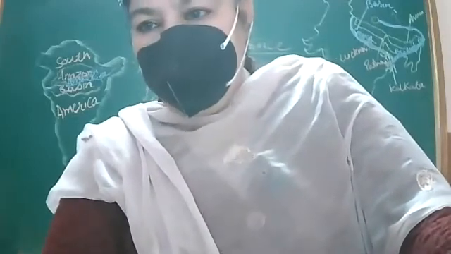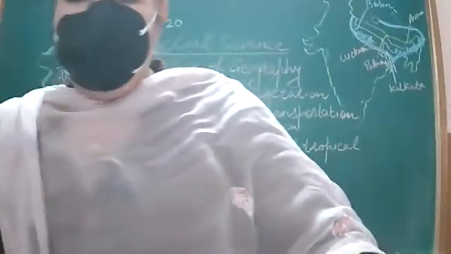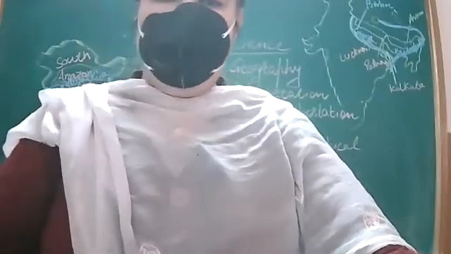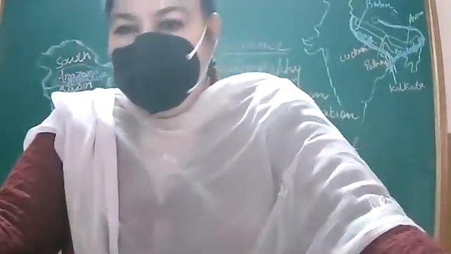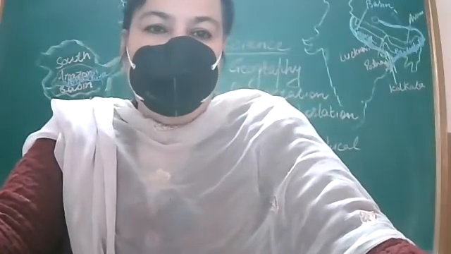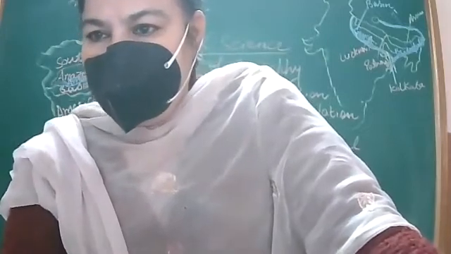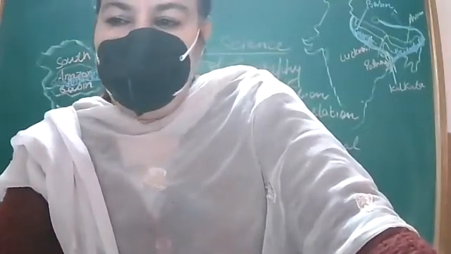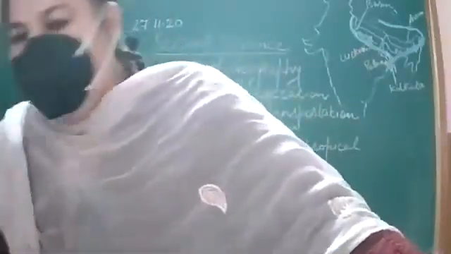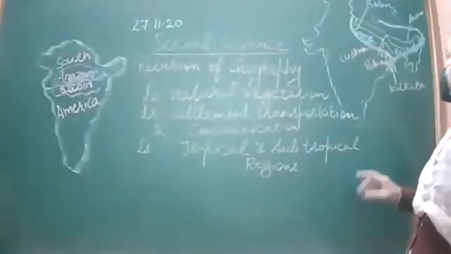And which type of birds are found in Amazon basin? Toucans, birds of paradise, and hummingbird are found in Amazon basin. Next is about Ganga Brahmaputra basin.